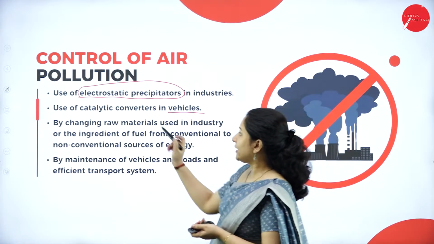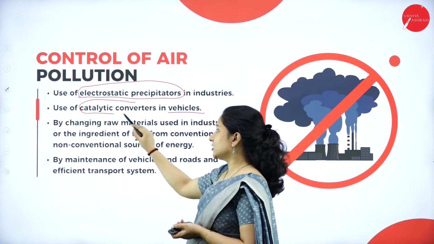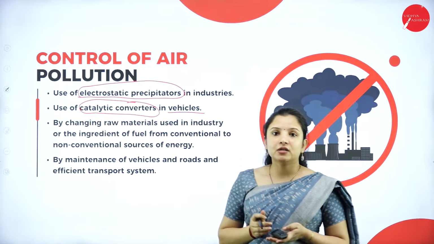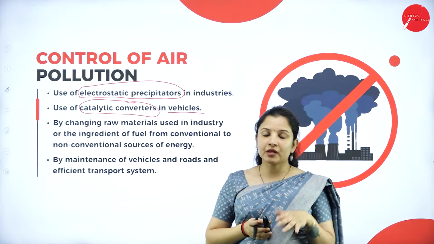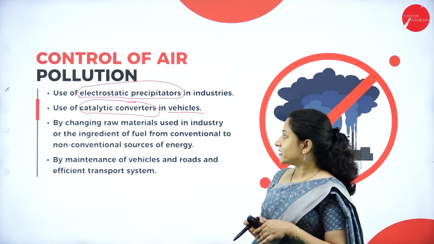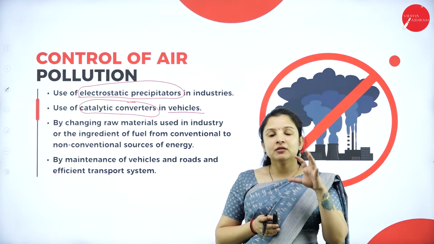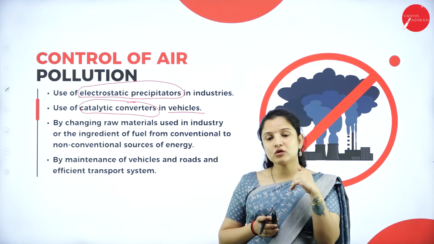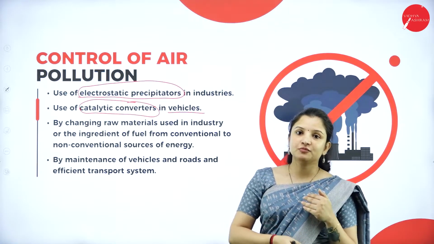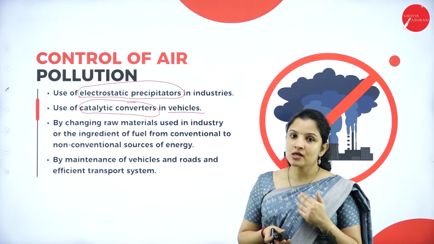Again here, in vehicles, catalytic converters are used. Catalytic converters are usually used in the exhaust of the vehicles. They will not allow the toxic smoke to pass. They will purify the smoke and then release it into the atmosphere.